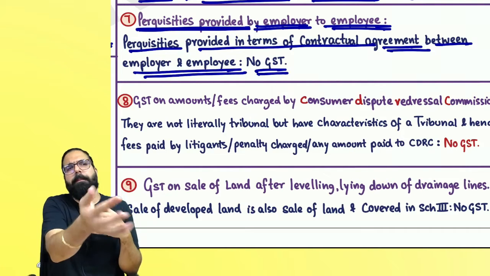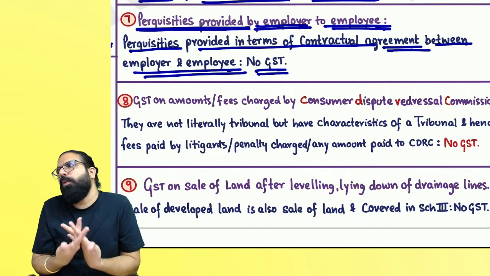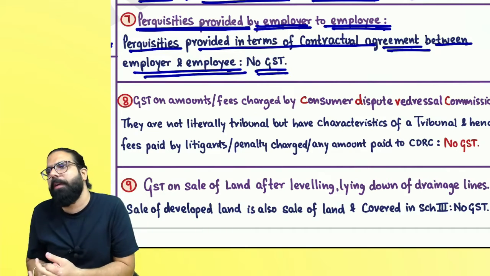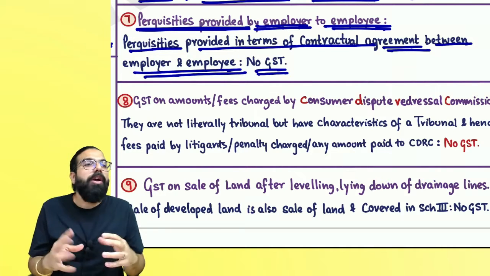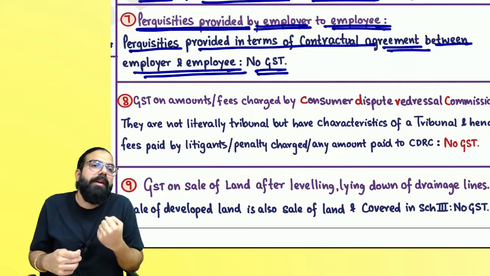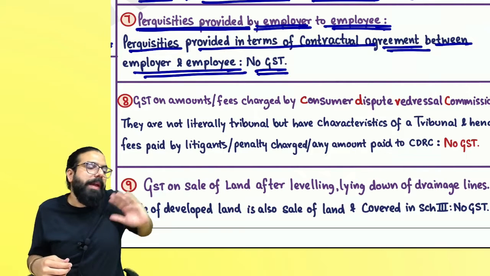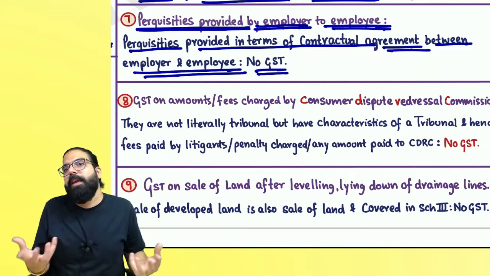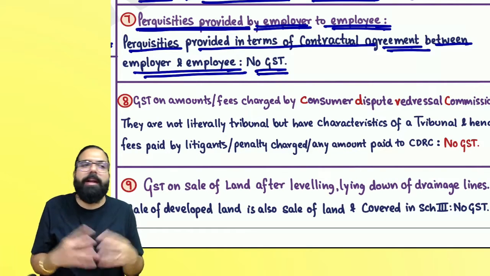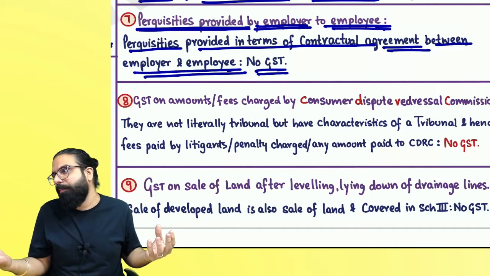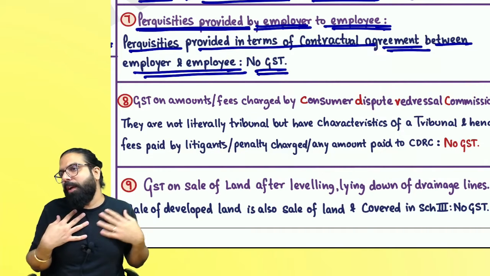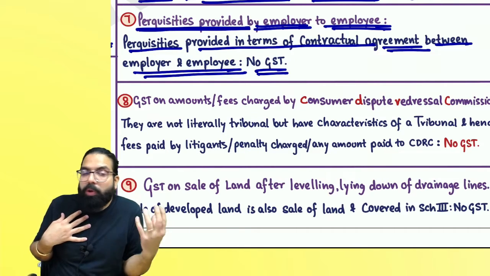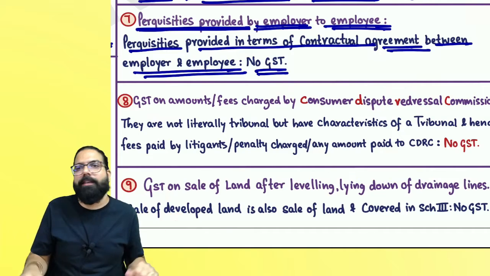So employee works for the employer. Employer gave some perquisite. But if those perquisites are as per the contractual agreement, then it will always be neither supply of goods nor supply of service. Sir, employer gave employee some gift because employee is giving services. But that gift, given by employer to employee, if it is up to 50,000 per annum per employee, then it will not be a supply. If it is not supply, no ITC. But if employer gives a gift to the employee and it is more than 50,000, it will be a supply. Total amount will come under supply. Then employer will get ITC also. Can we go ahead, everyone?